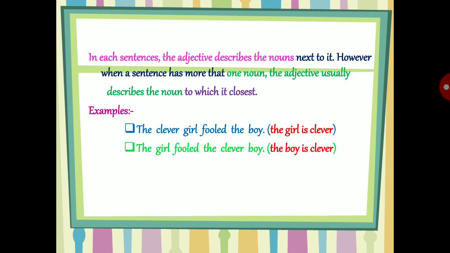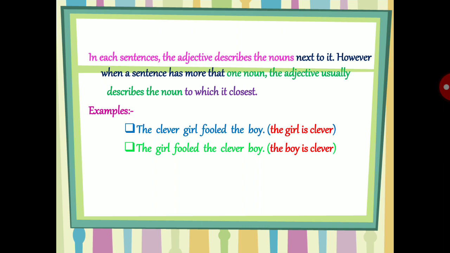Now see, the clever girl fooled the boy. The girl is clever. It is describing the girl. Girl is a noun and the adjective clever is placed just next to it. In the second sentence, the girl fooled the clever boy.